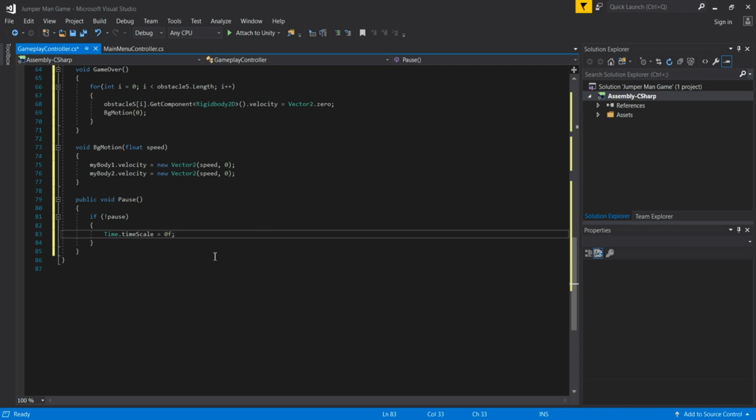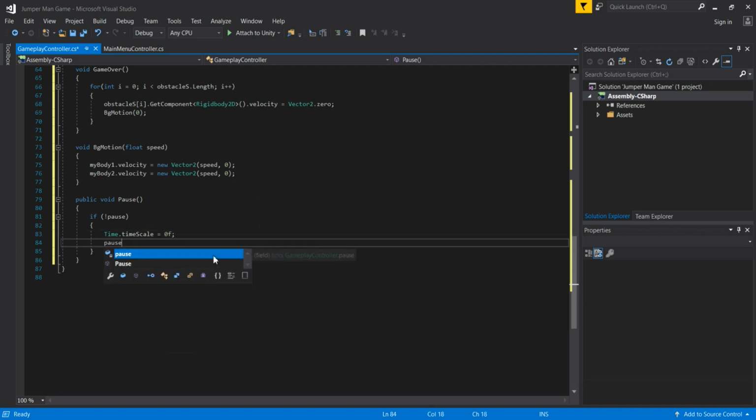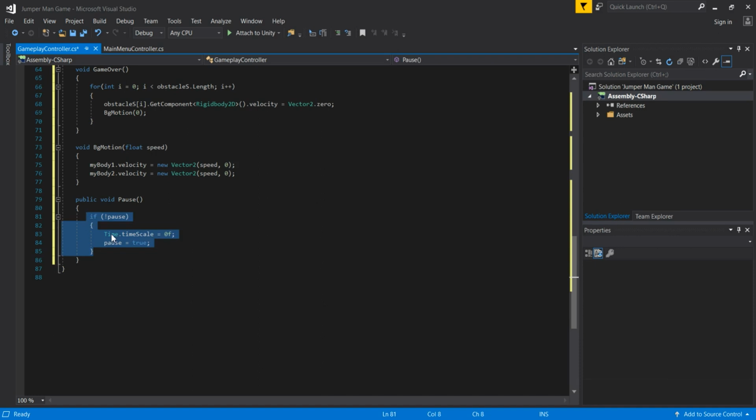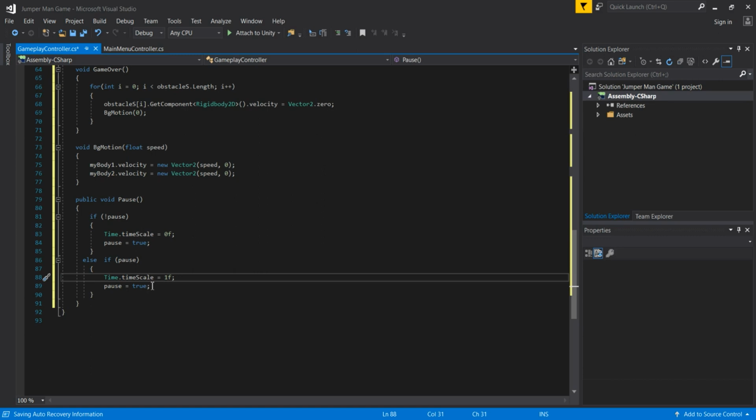This time the time scale will simply stop our game, and then we are going to pass here that our pause is back to true, because we currently stopped our game. We are going to bring this back, because now we can again click this pause button, and for that we need to bring this back to true. Then we are going to copy and paste this, and now not in the if but in the else if statement we are going to pass it again, but this time without the exclamation mark. If this pause is true, we are going to bring the time scale back to 1, because in this case we now continue with our game.